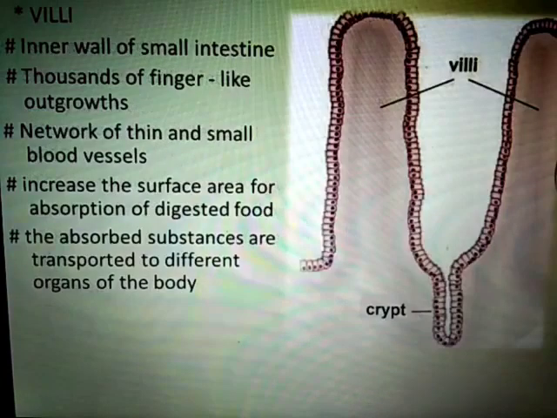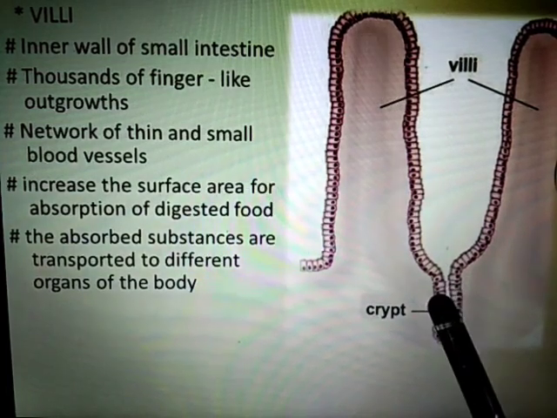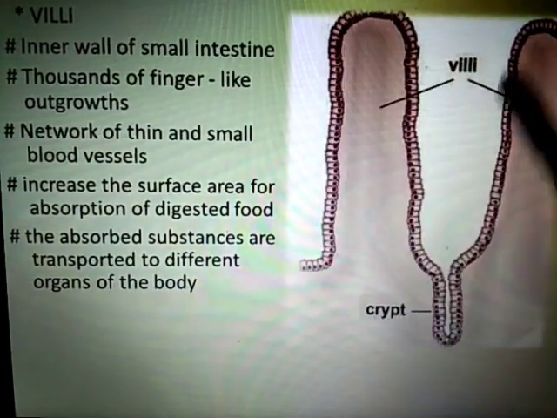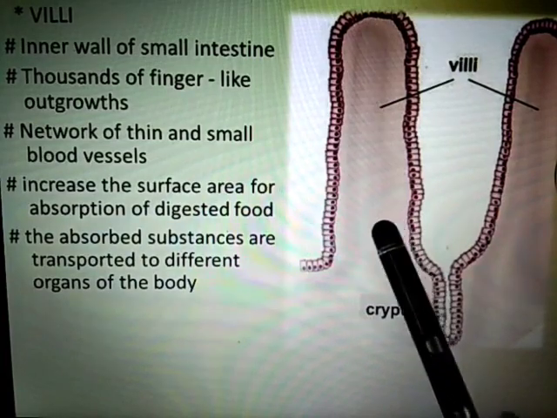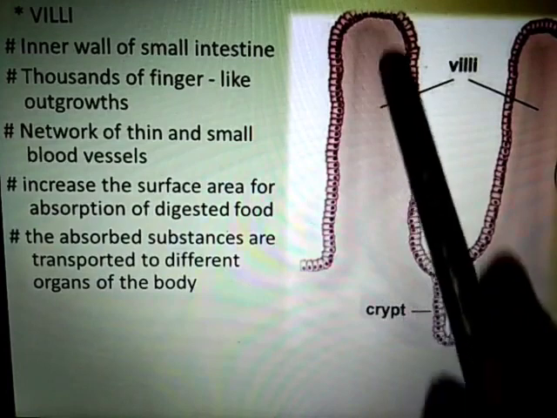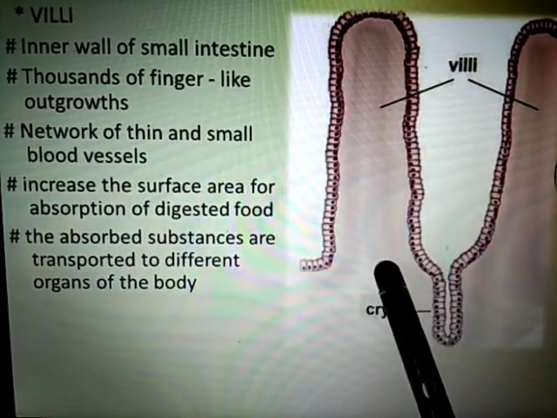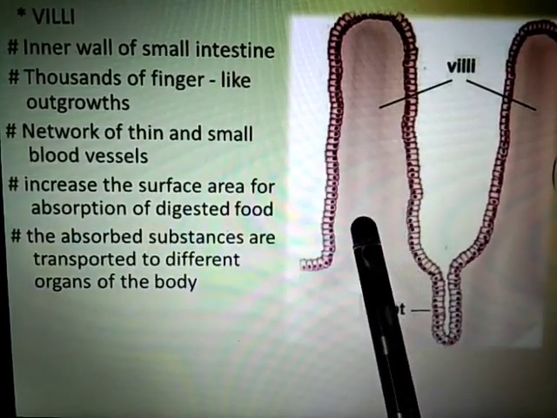Clear? Next we have villi. These villi are also present in the small intestine. This is the shape of a villus. Basically they are finger-like outgrowths present in the small intestine. In each villus, a network of thin and small blood vessels is also present.